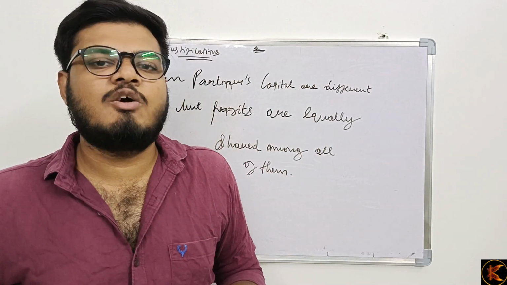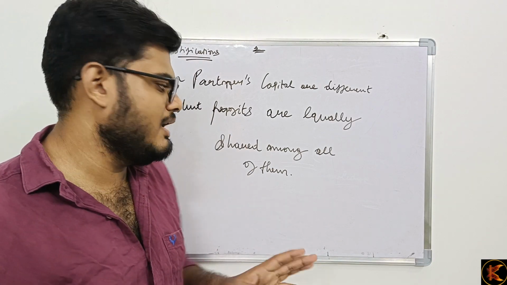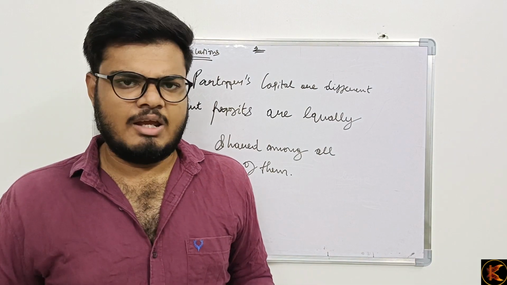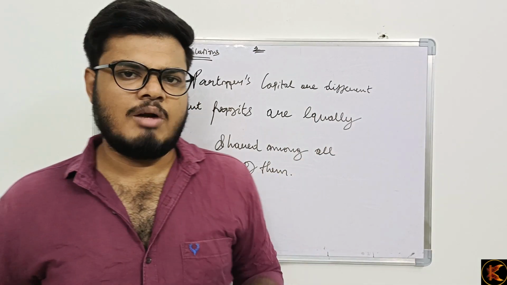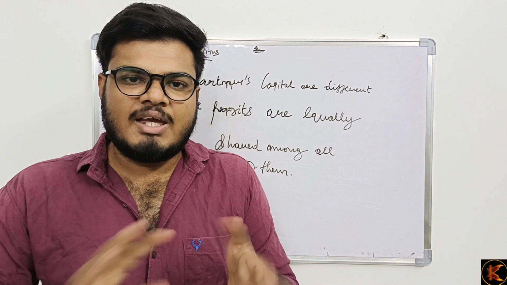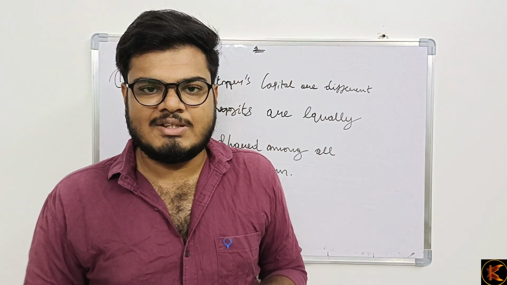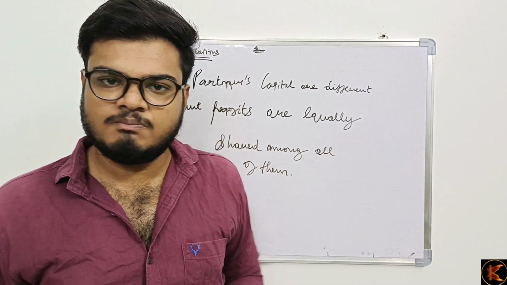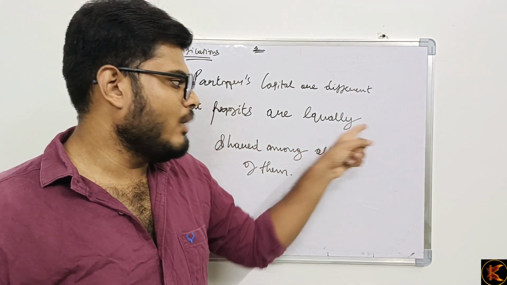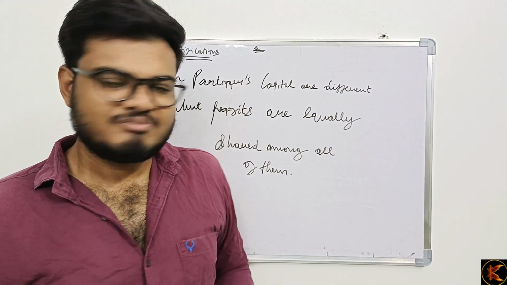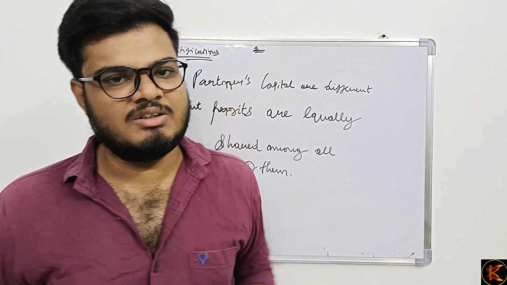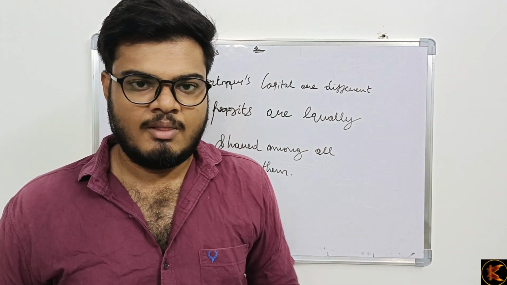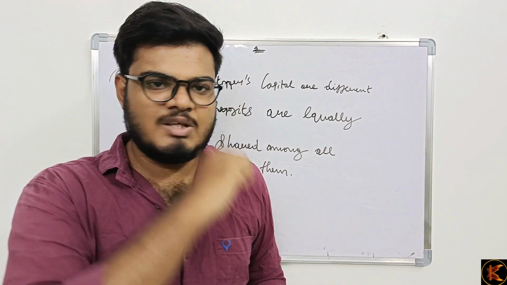The profit may be 100 crore or 10 crore or 10 lakhs, it doesn't matter. It is going to be shared in equal parts, right? 1 by 3. Everybody is going to get one part of the three parts. But what is making the difference? Interest on capital does make a difference, because the 8 lakh person is going to get 80,000 at 10% interest, the 1 lakh person is going to get only 10,000, and the 3 lakh person is going to get only 30,000. So this scenario will motivate the other partners to invest more into the business. So this is the one reason.